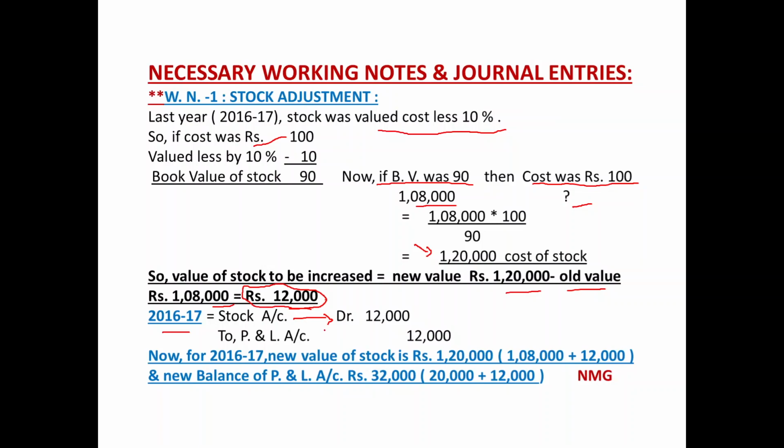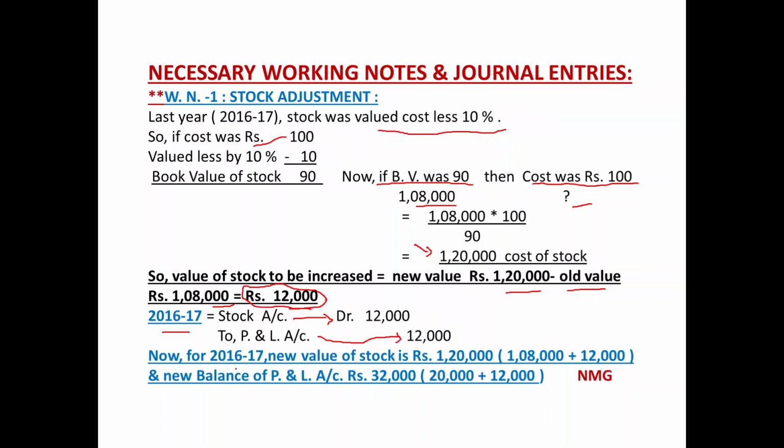If you increase the value of the closing stock, a cascading impact will come on the profit. Remaining items remain as they are in the given trading and profit and loss account. You have just increased the value of closing stock by rupees 12,000. So obviously your GP is going to be increased and the ultimate impact will come on the net profit. So your net profit of profit and loss account will get increased by rupees 12,000.